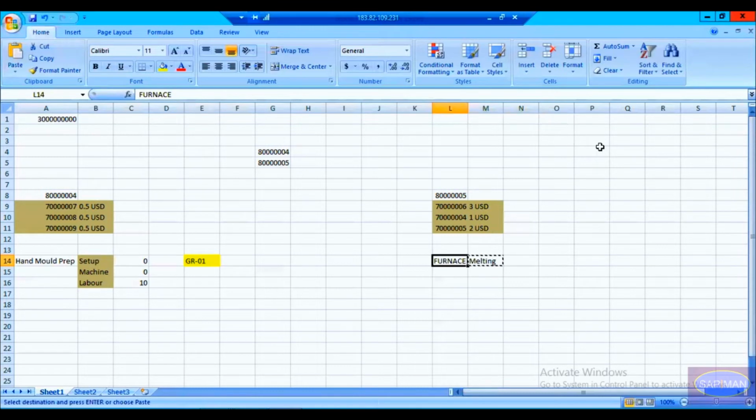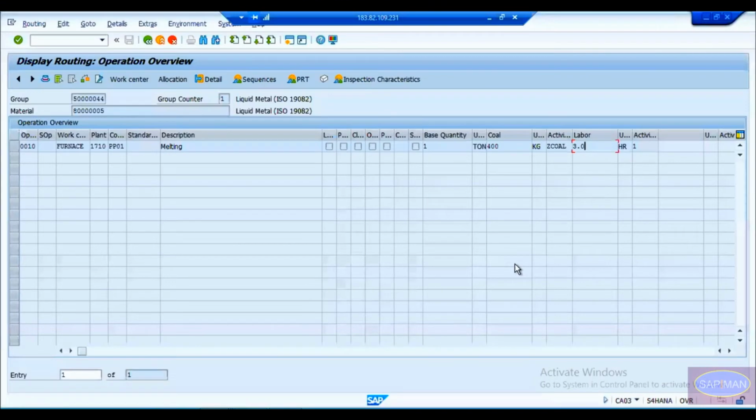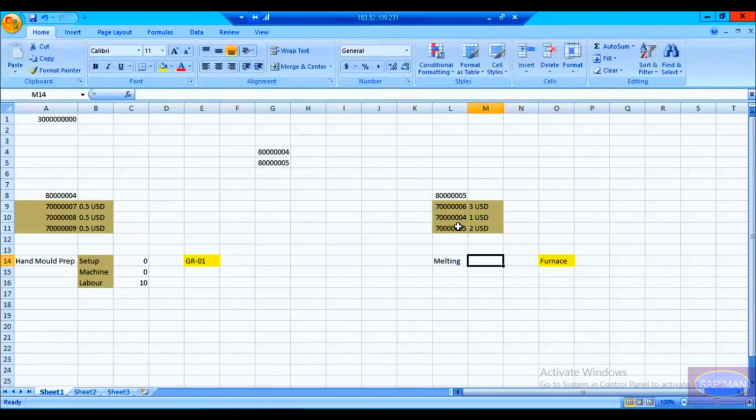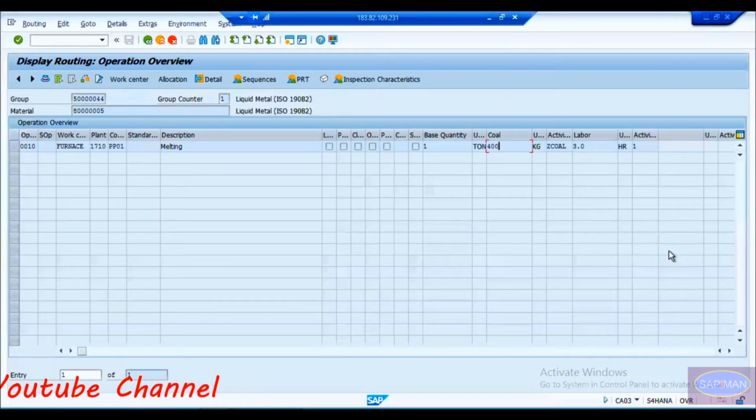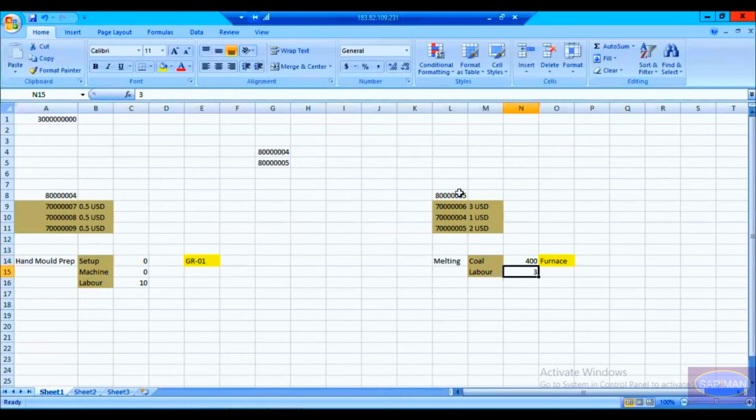Hold on for a second. Let me use this. We're doing it in this way, and here we will capture the cost capturing parameter, coal and labor. So for coal, see what is the quantity here. Coal is 400 kg, right? And your labor is 3 hours. See here, you can see that labor is equal to 3 hours and coal is 400 kg. Getting my point here, and we are doing that in the furnace.